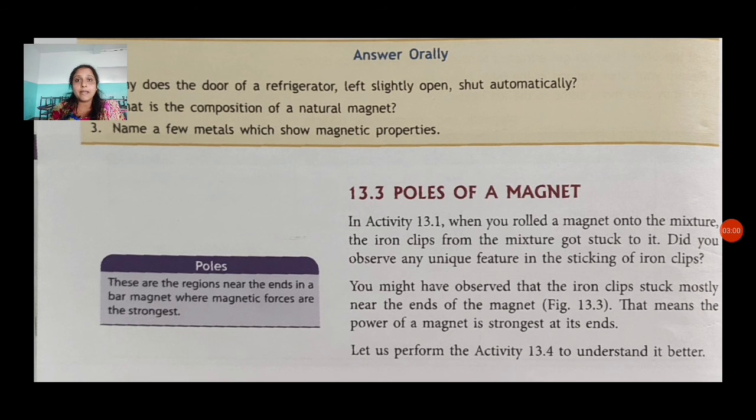Then poles of a magnet, we will also discuss this in our next session in detail.